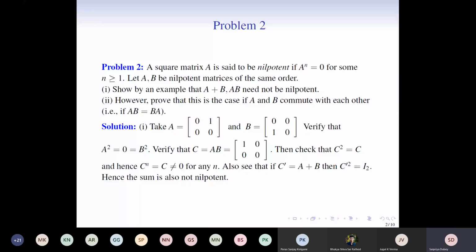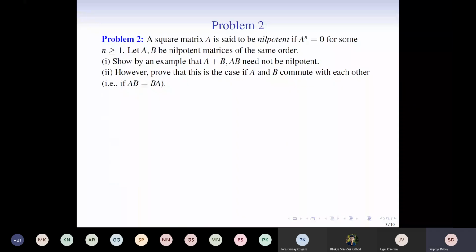Next, we move on to the second part of the question. In the second part, we have to prove that the first part does happen under some conditions. So what is the condition? The first part happens provided A and B, the two matrices, commute with each other. We need to show this.